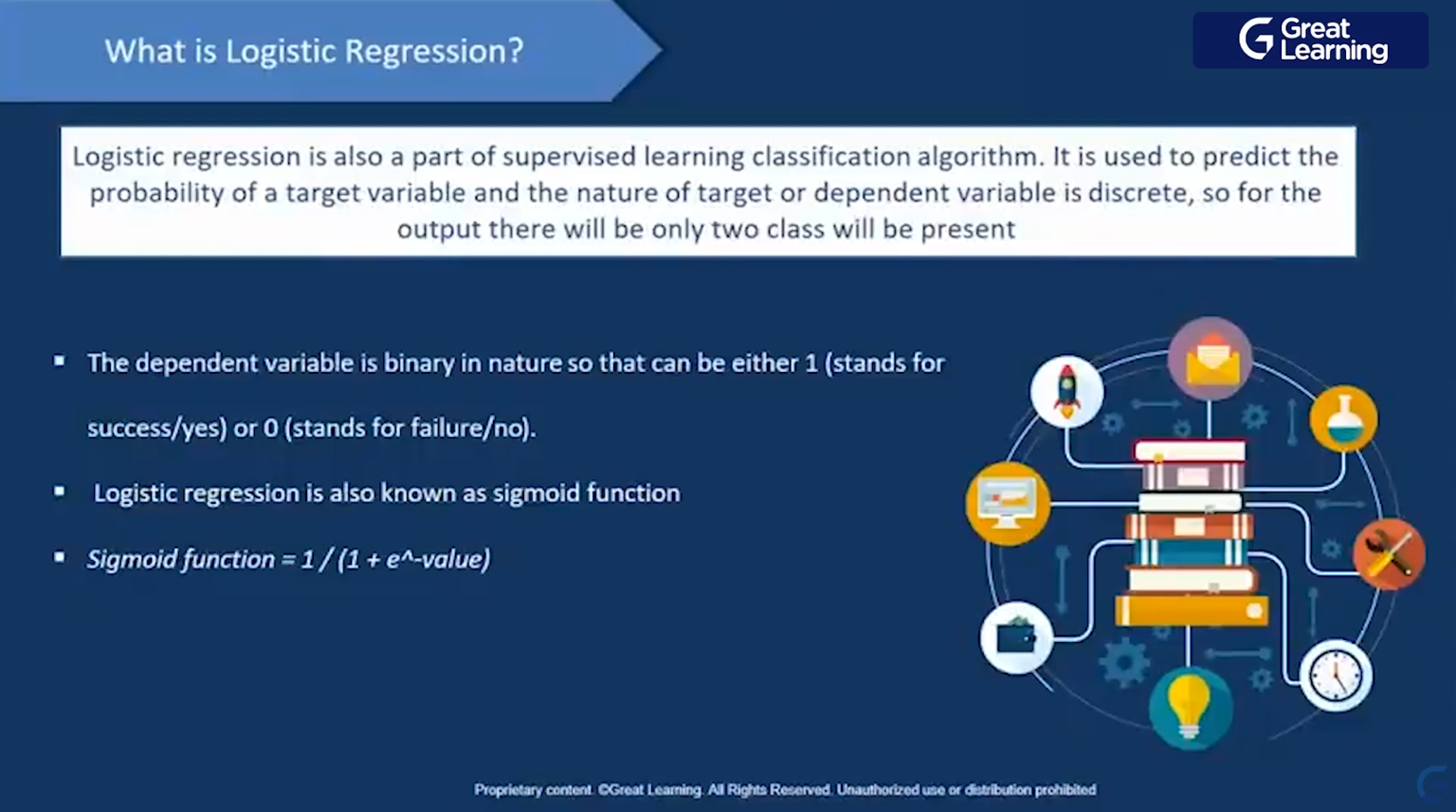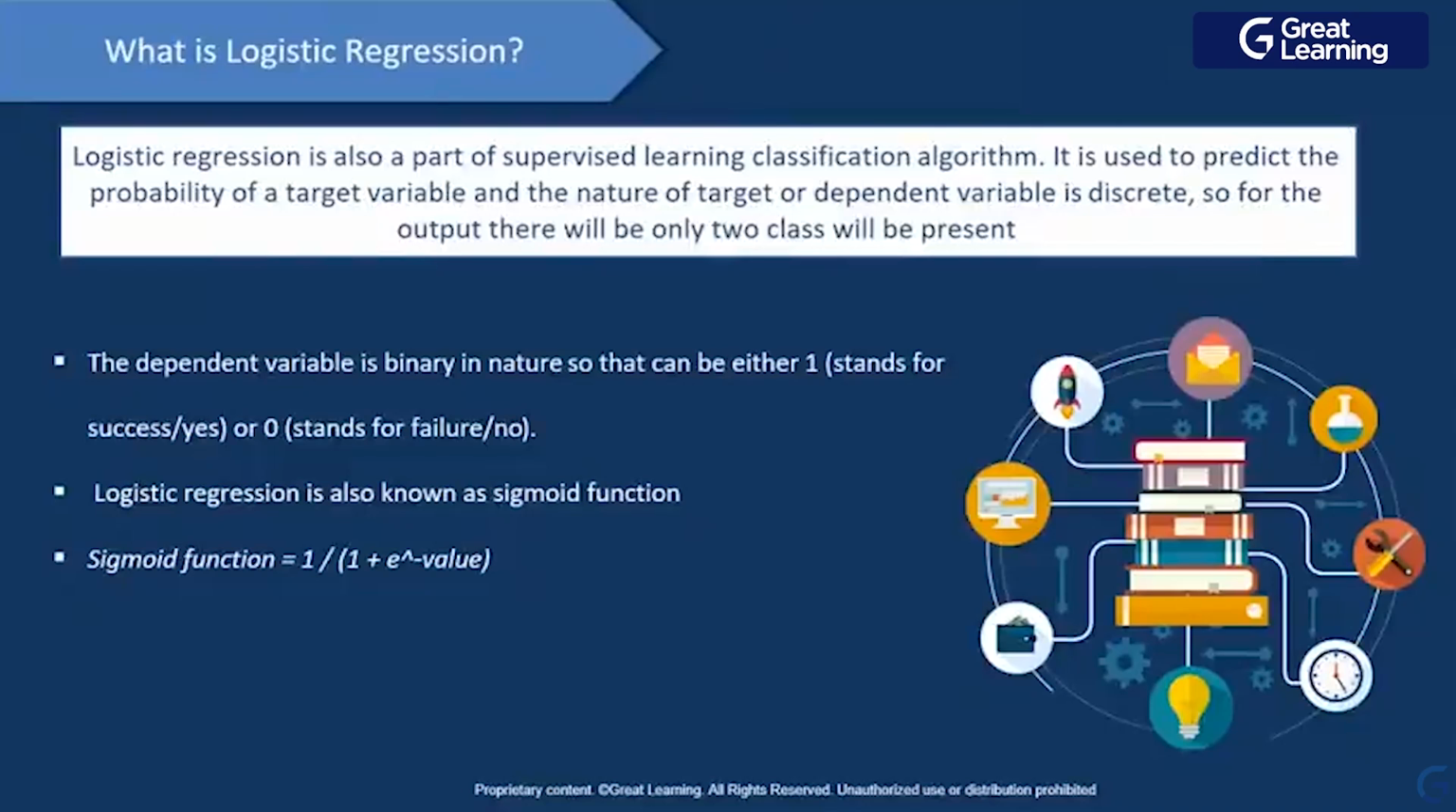For linear regression, you should have a continuous value. You will not have 0, 1, true, false. You do have some labels, but those labels are continuous values. Now, logistic regression is also part of supervised learning classification. It's used to predict the probability of a target variable, and the nature of the target or dependent variable is discrete. So for the output, there will be only two classes present, as I said already. The dependent variable is binary in nature, so it can be 0 and 1, yes, no, true, false, like this.